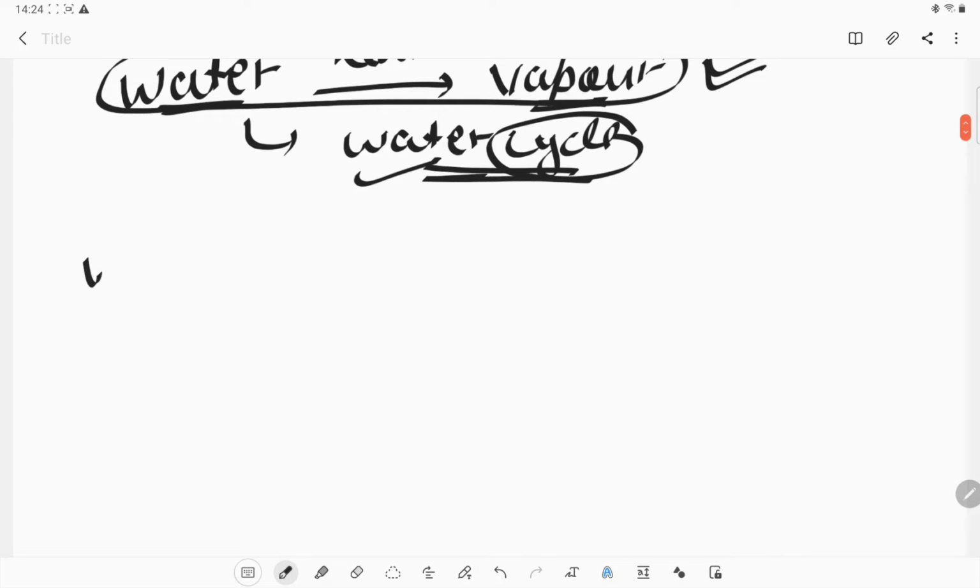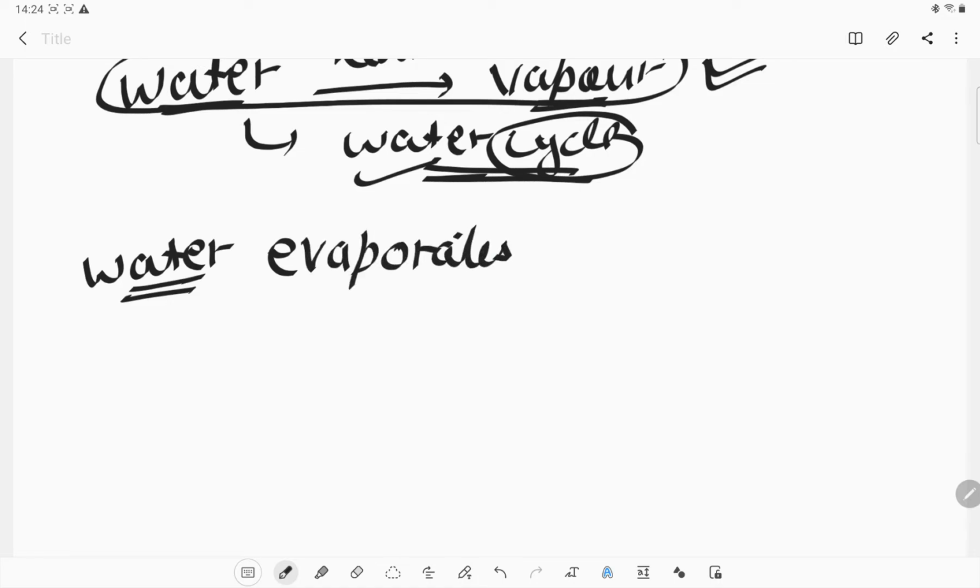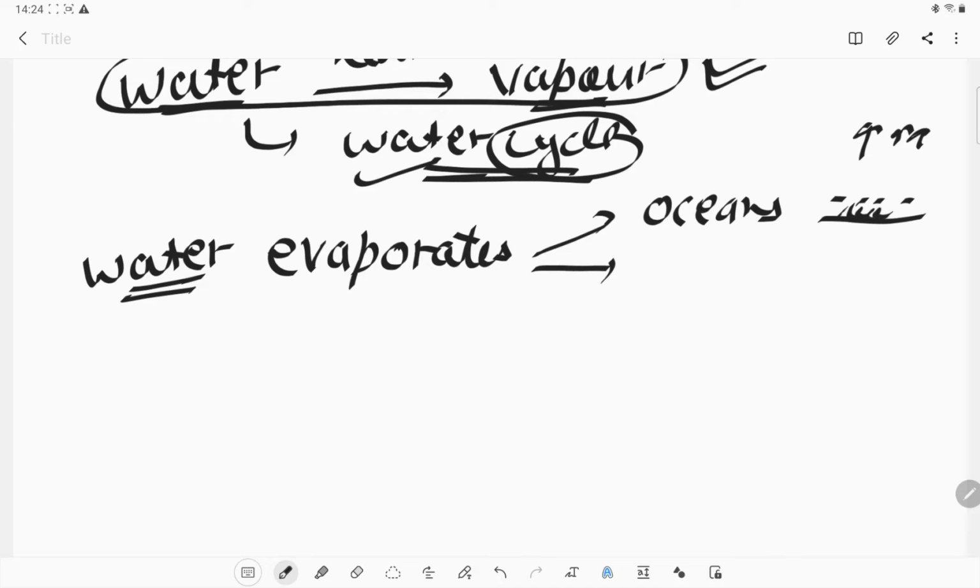Like for example, from where or how can water be evaporated first? Water can evaporate from the oceans. Okay, so all the ocean water will evaporate and the salt will remain at the bottom of the oceans. So the salt will remain, and the water will convert into vapors due to the heat of the sun. So from here we get a large amount of water vapors, or we can say water evaporates from oceans in a large quantity.